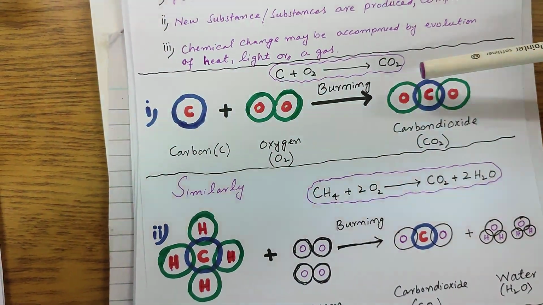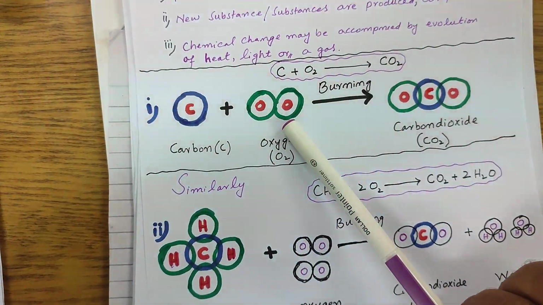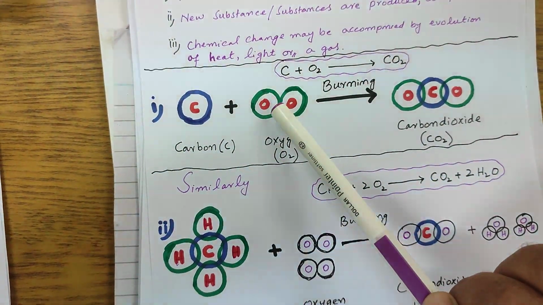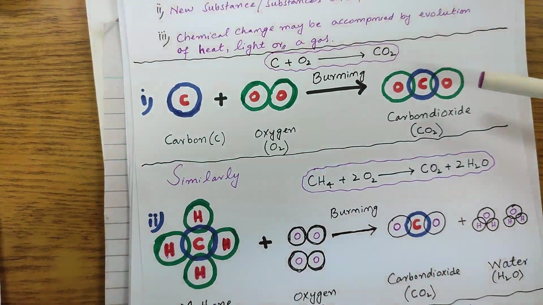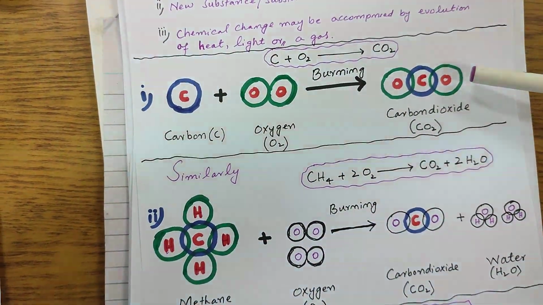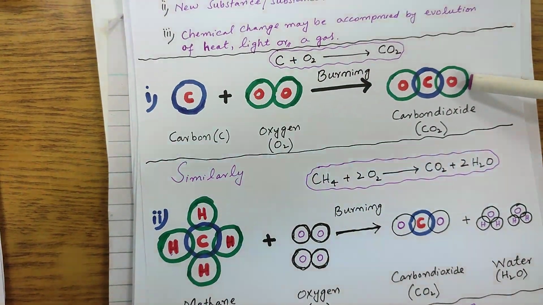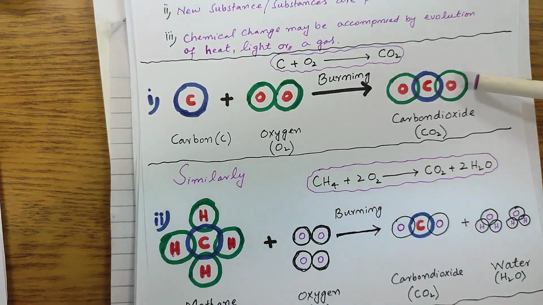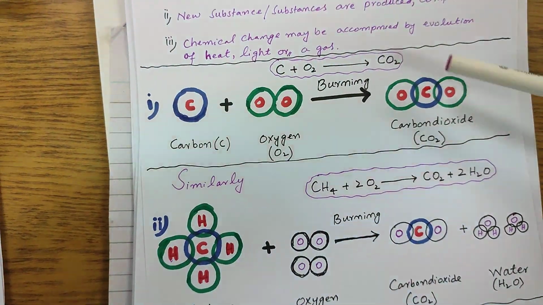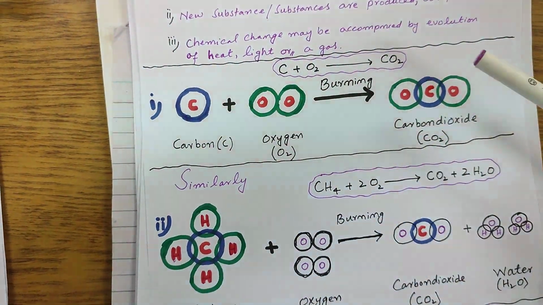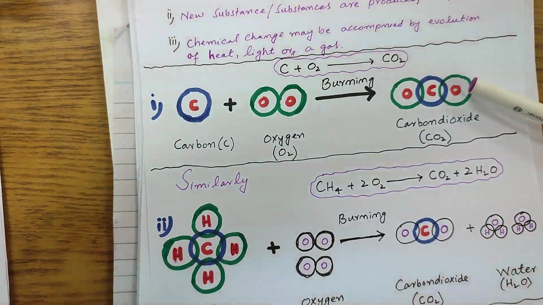So look at here now the properties. One was burning by itself and other was helping in combustion process. But when they combined and formed carbon dioxide, it has entirely different property. It is used to put out fire. It neither burns by itself nor helps in burning, but it has totally different property. So from here I can conclude that during the combustion the individual properties of the atoms or molecules are lost, and the properties are only by virtue of the new substance which is being produced.